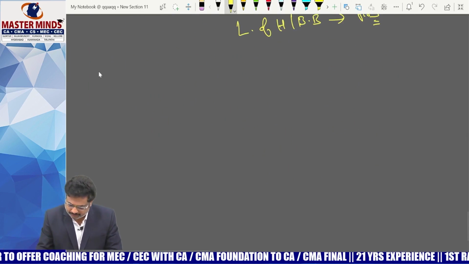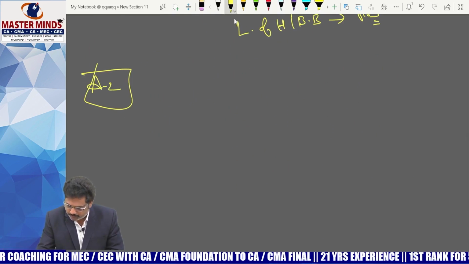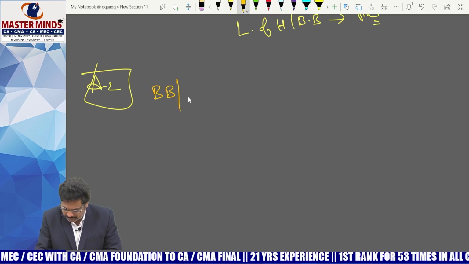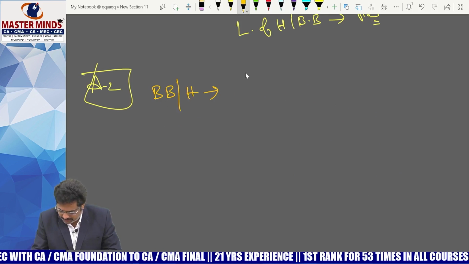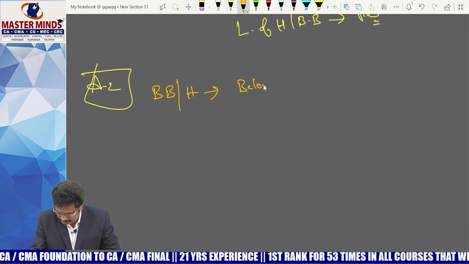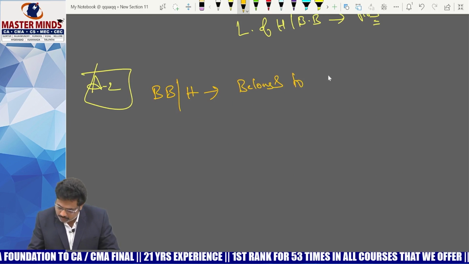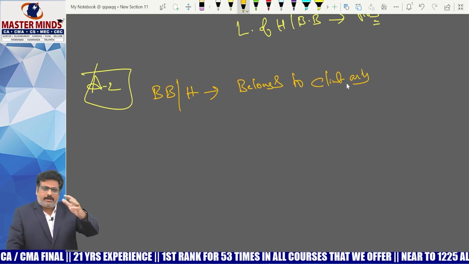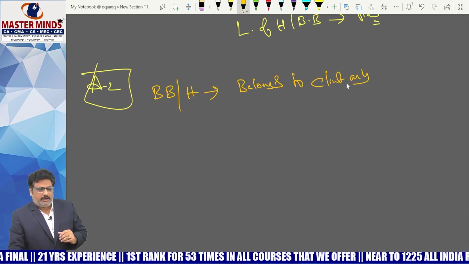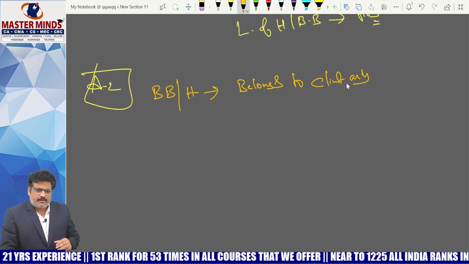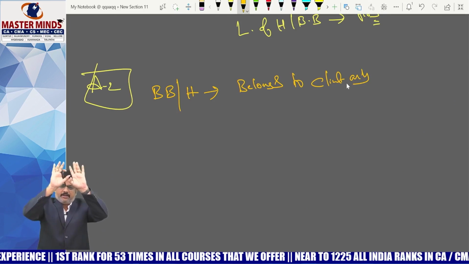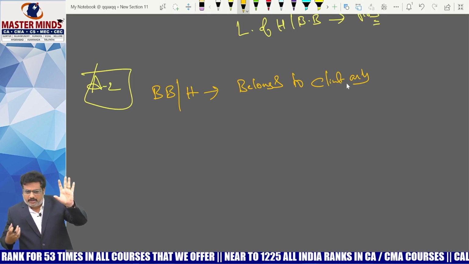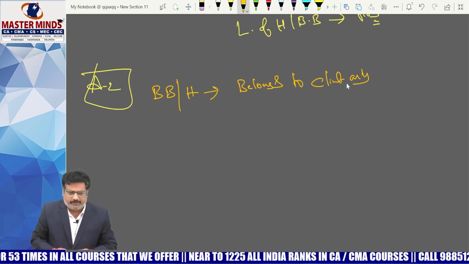The second arrangement will be arrangement 2. The billboard or hoarding belongs to the client only. For example, say one hospital is there. On that hospital terrace, there is a big billboard. Now, on that billboard, the hospital wants to give its own advertisement.